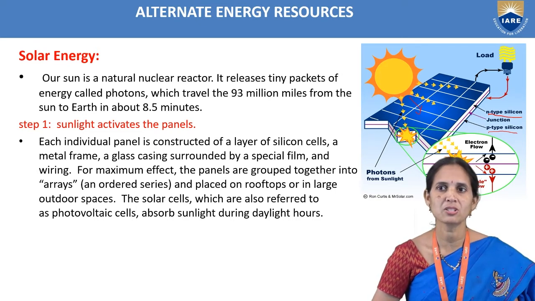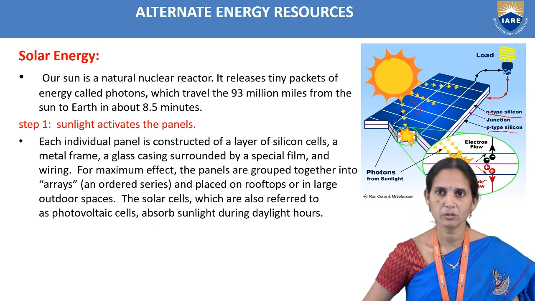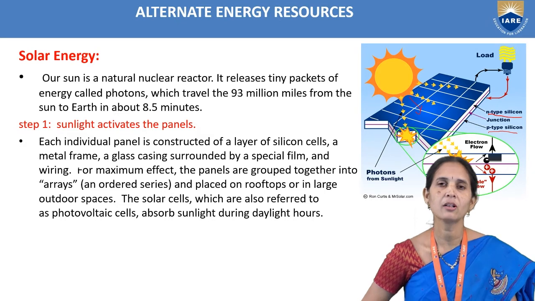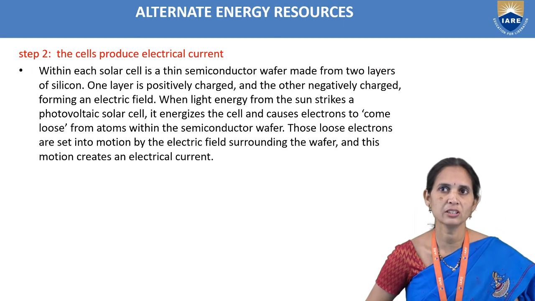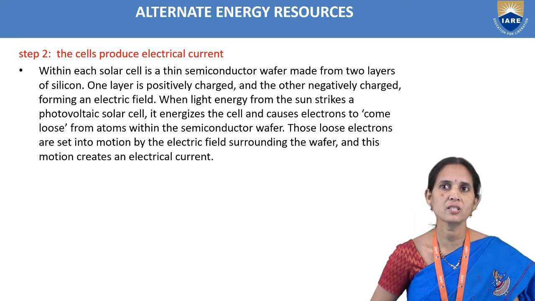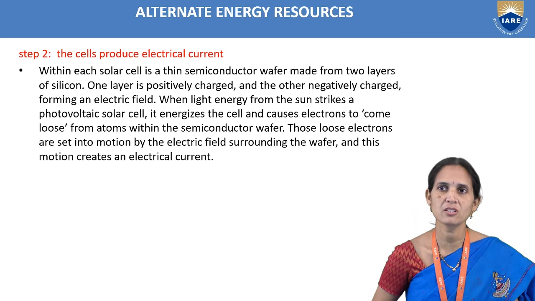The solar cells, which are also referred to as photovoltaic cells, absorb the sunlight during daylight hours. During the daytime, these photovoltaic cells absorb the sunlight and convert it into electrical energy. Within each solar cell, a thin semiconductor wafer is made from two layers of silicon. One layer is positively charged and the other is negatively charged, forming an electric field. As I already told, N-type silicon is negatively charged and P-type silicon is positively charged.